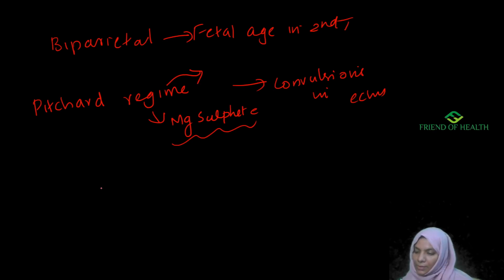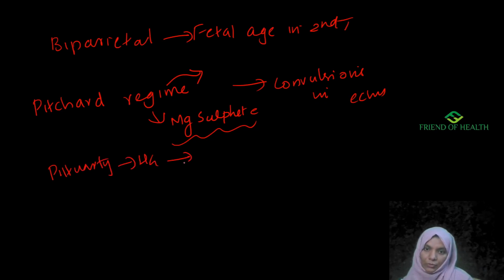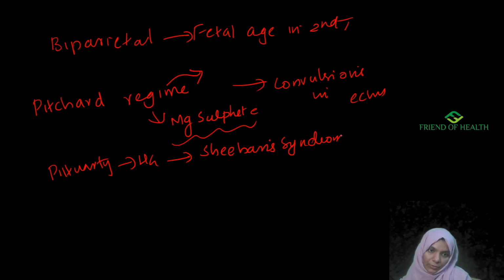Next comes severe postpartum hemorrhage, shock or infection leading to anterior pituitary necrosis. After anterior pituitary necrosis, there will be postpartum hemorrhage and shock. This syndrome is known as Sheehan syndrome.